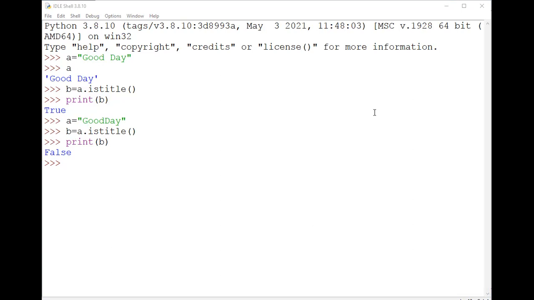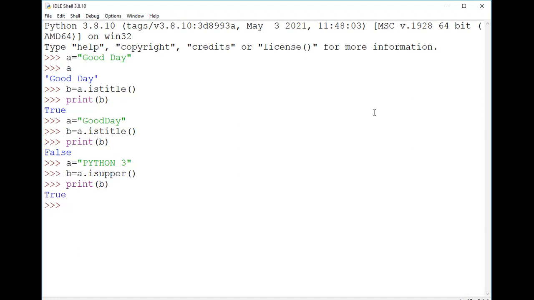So let's check and verify it. I'm taking a string here, "PYTHON3". I have taken one string here. I just want to know whether the given alphabets are completely in uppercase or not. If it is uppercase, then you will get the value of B as True.